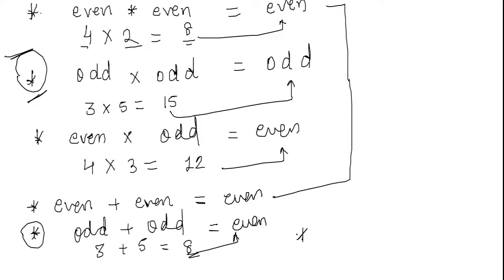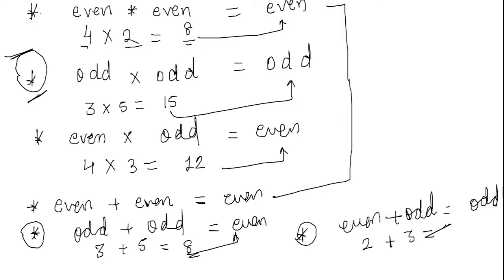Okay, so the next thing that you have to make a note of is even plus odd. Even plus odd, that is a mixture of even plus odd, will give us odd. Again, an example for this is 2 plus 3 is giving us 5. This is an odd number. 2 is even and 3 is odd. So please take a screenshot of it, and please remember this. On the basis of some basic things like this, questions can also be asked in the examination. So you have to keep these things in mind.